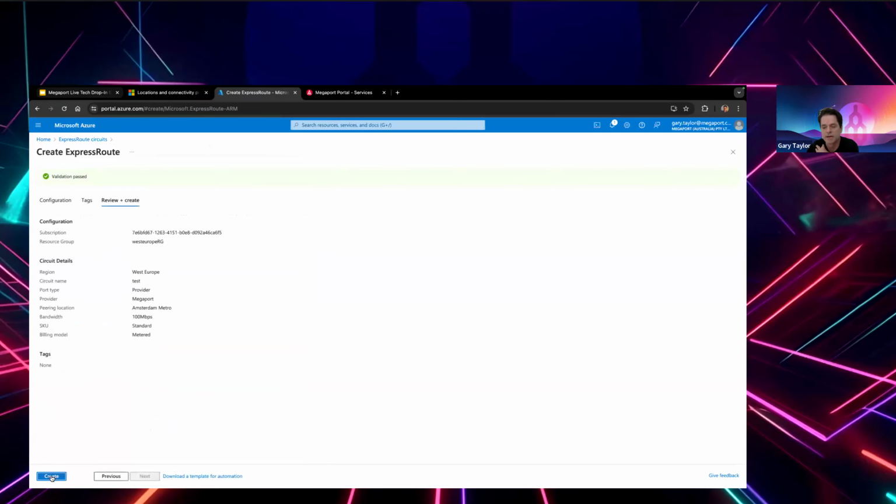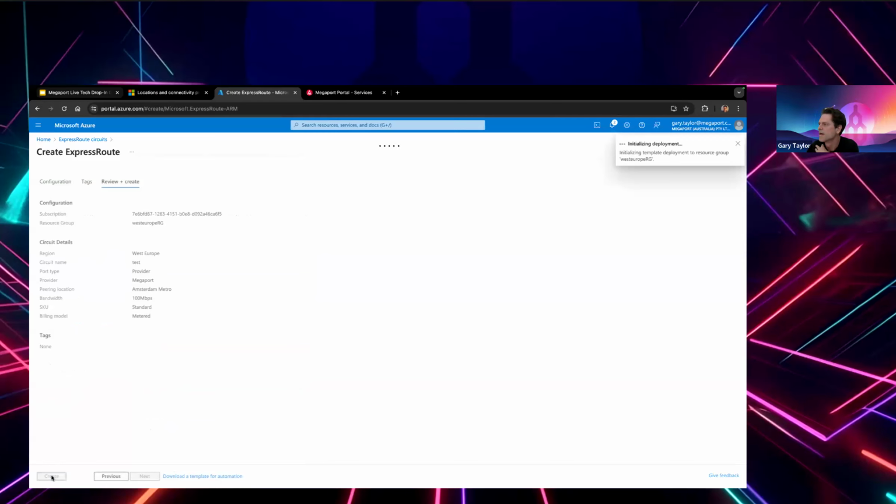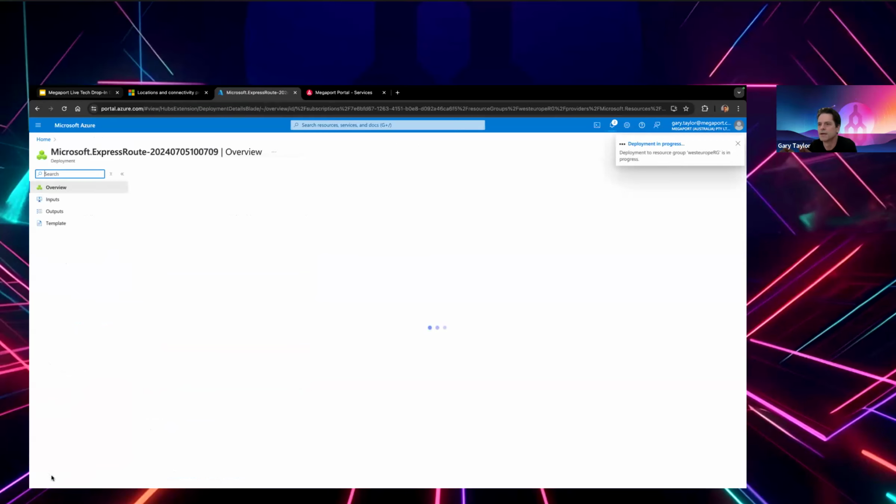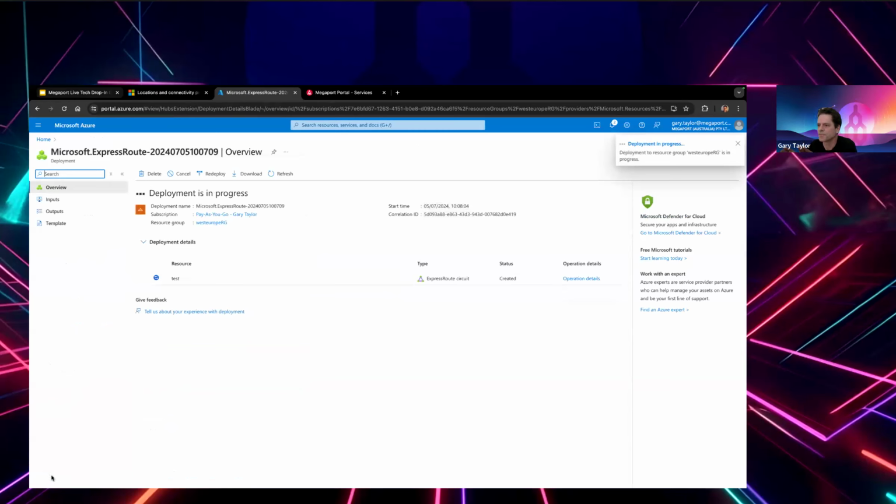Validation is passed, we then click on Create. And this will start deploying the Expressroute. It takes 1 or 2 minutes. And the deployment's in progress. So in the meantime, what I'm going to do is just run through our portal while that deploys.